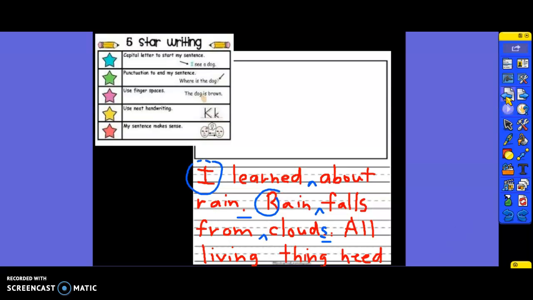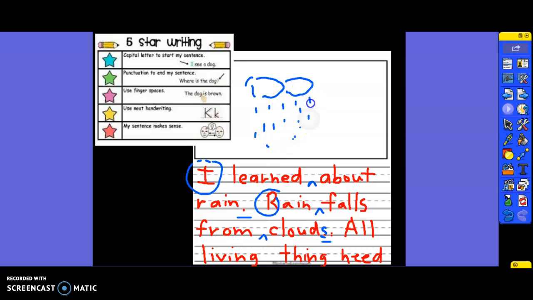Now, don't forget that also writing is about our illustrations. Our illustrations need to be very detailed, and they need to match exactly what we wrote about. So my picture can't be on a cake. My picture can't show me riding a bike. My picture needs to show rain and why that rain was important and what I talked about. I talked about how rain falls from clouds. So Miss Nakan could draw some clouds. I could draw some raindrops.